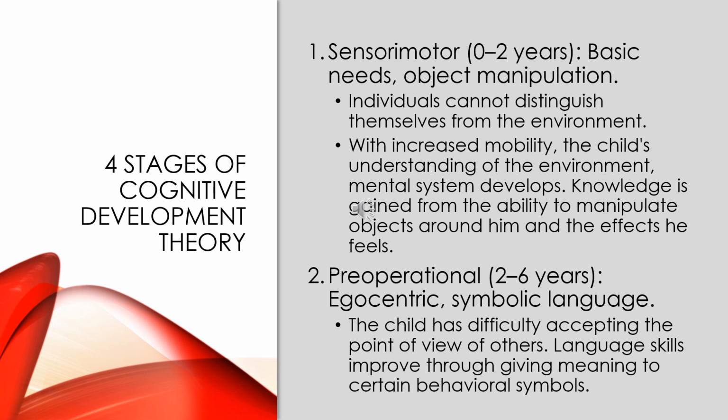The second stage is pre-operational stage, 2 to 7 years. The key idea is use of symbols and language, but thinking is still egocentric. The children begin to use words and images to represent objects. They struggle with understanding other people's perspective, and thinking is intuitive, not logical. Example, believing the moon follows them.